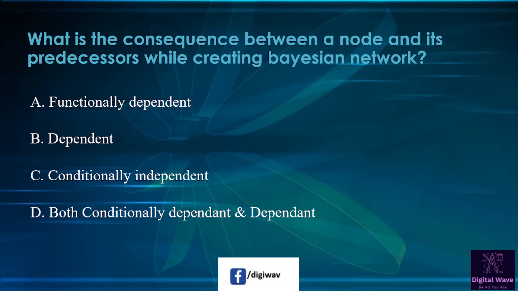Next question is, what is the consequences between a node and its predecessors while creating Bayesian network? So first option available here, functionality dependent. Second option is dependent. Third option is conditionally independent, and the last option is both conditionally dependent and dependent. So right answer will be conditionally independent.